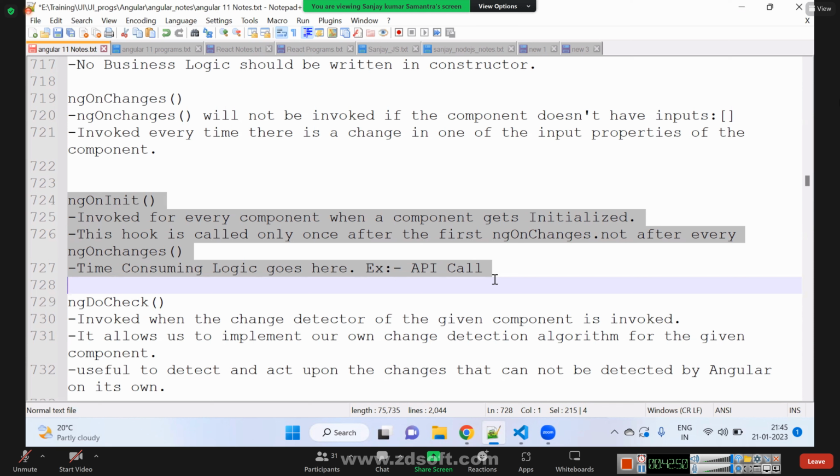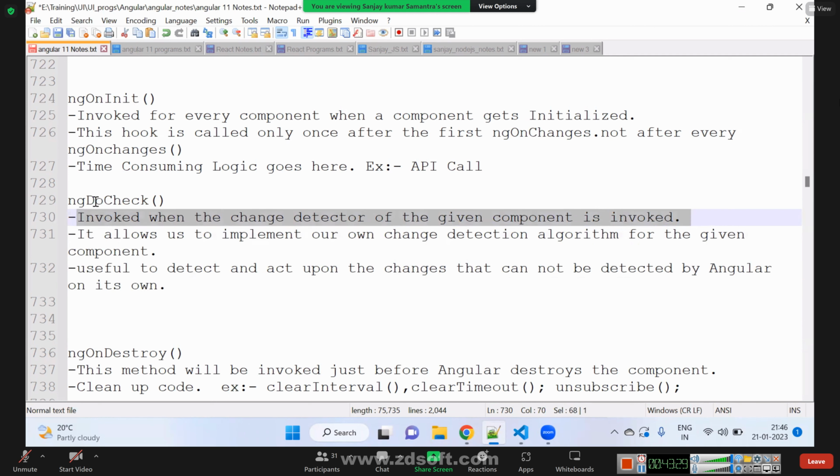The next lifecycle method is ngDoCheck. What is ngDoCheck and when is it called? ngDoCheck is invoked when the change detector of the given component is invoked. What does it mean?